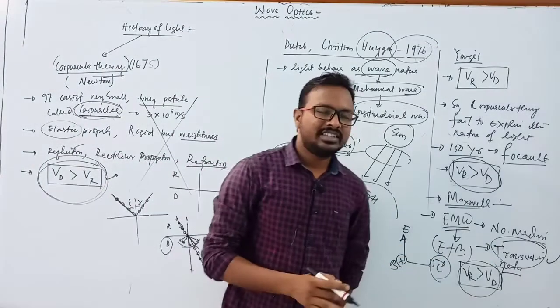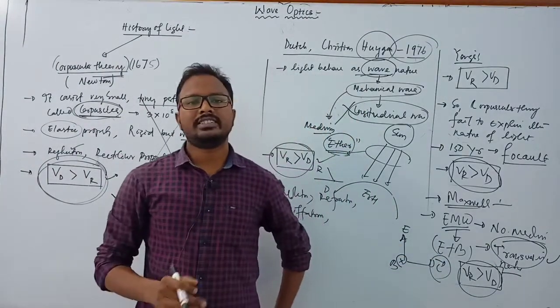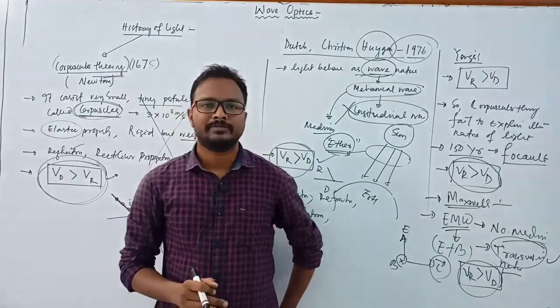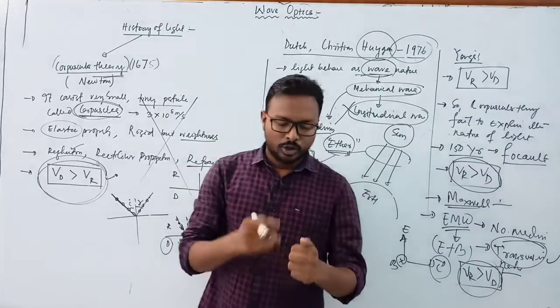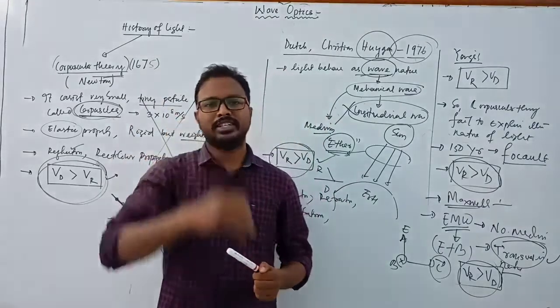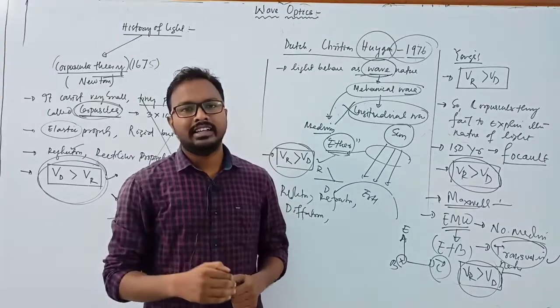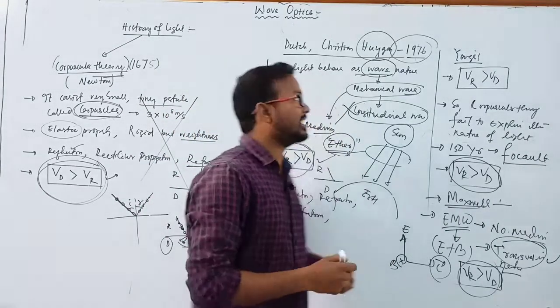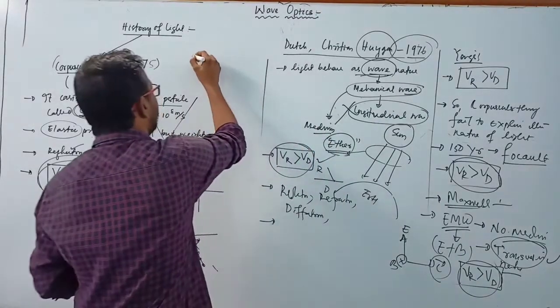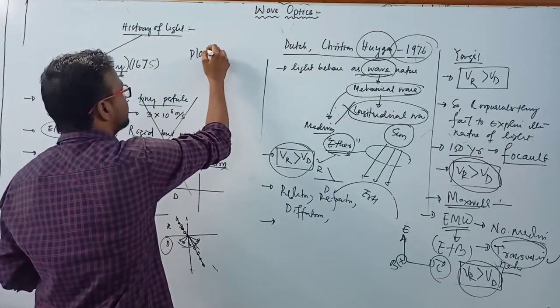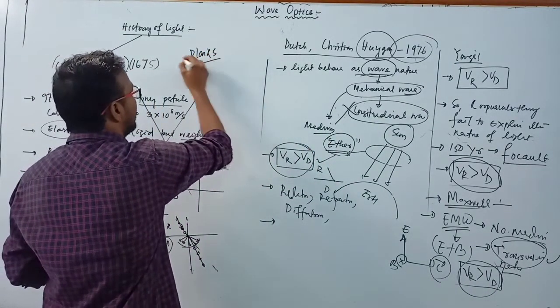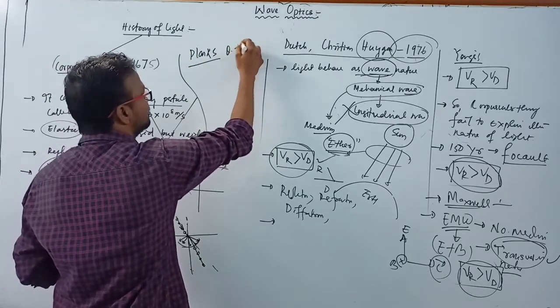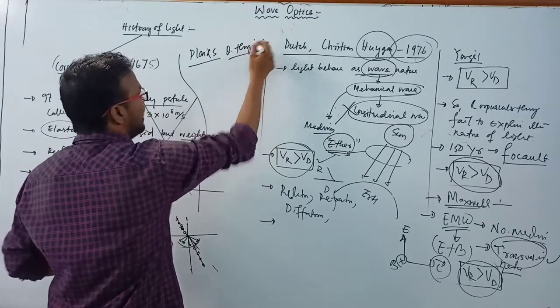After that, one scientist comes, Planck, with the quantum theory, and according to Planck, when light travels from a medium, it travels in the form of a packet of energy, known as a packet. Planck's quantum theory you will study in your higher class.